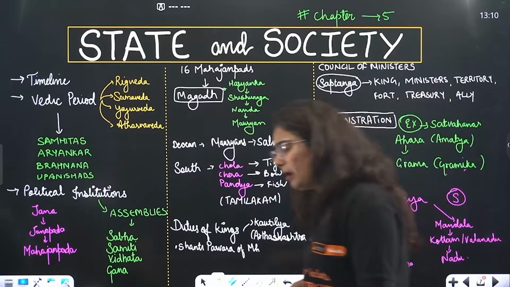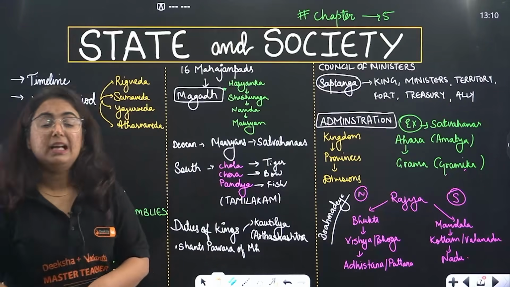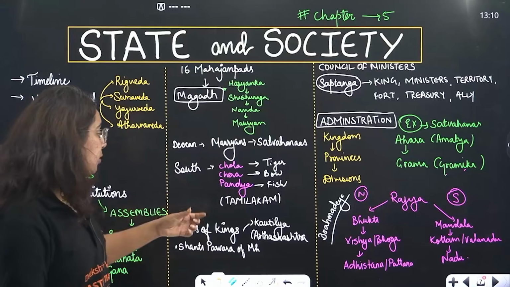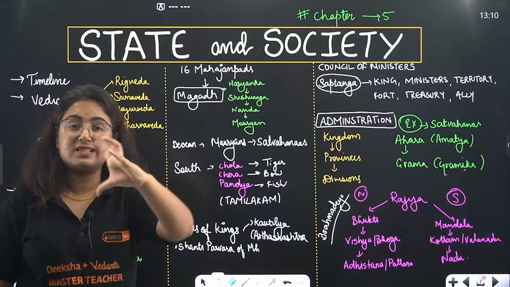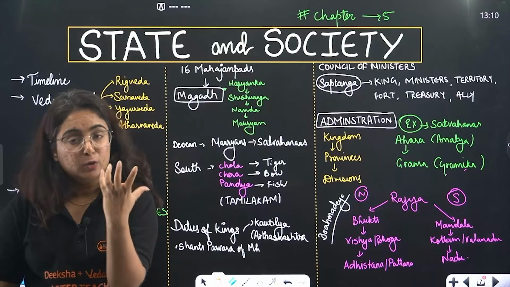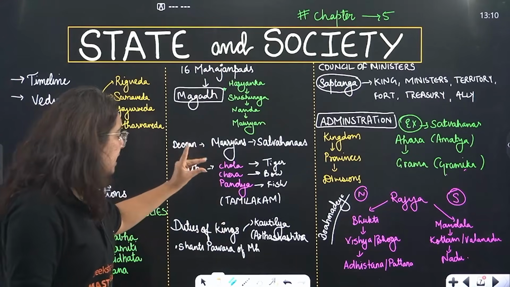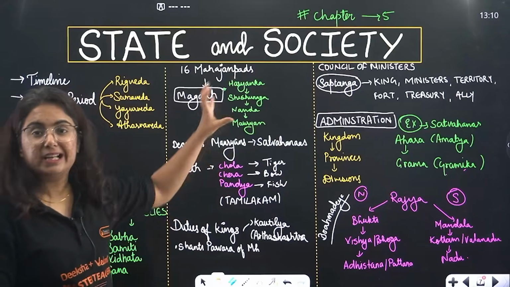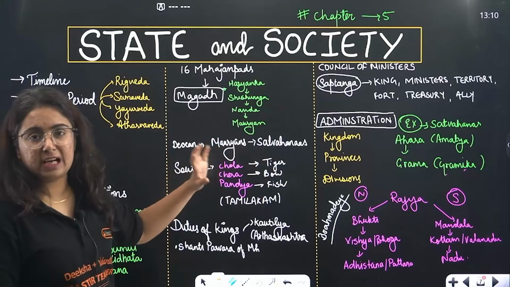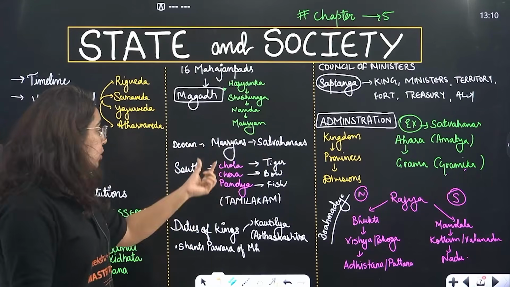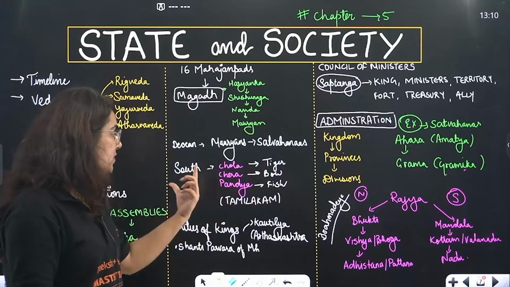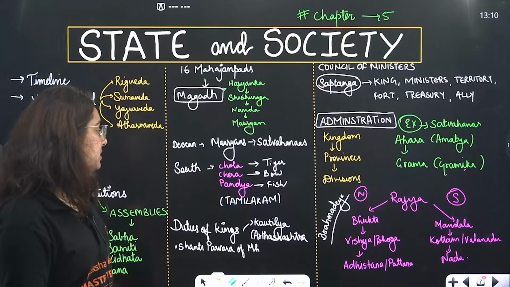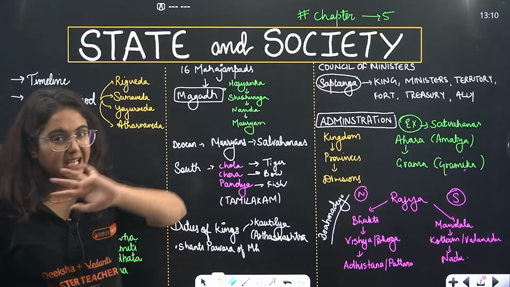Now ma'am, what about South India at that time? Beta, during this time in South India there was Tamilakam. Tamilakam means the states, the different rulers, and they were Chola, Chera, Pandya. Like Pandyas in Tamil Nadu, Cheras in Kerala, Cholas in Karnataka. So, the symbol of the Chola was the tiger, the symbol of the Chera was the bow, and the symbol of the Pandya was the fish. Getting my point?